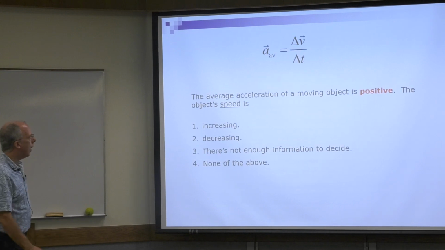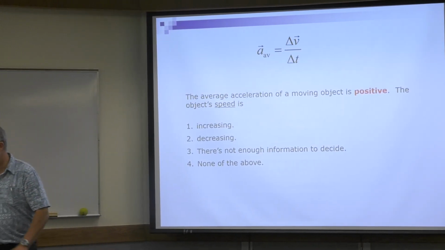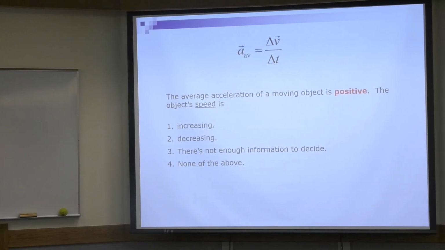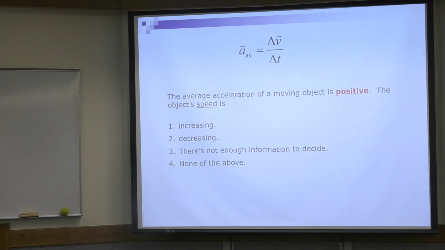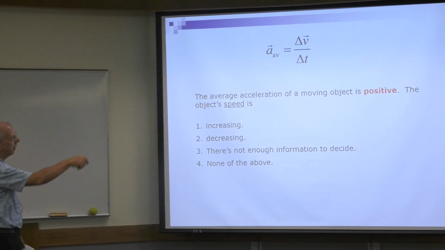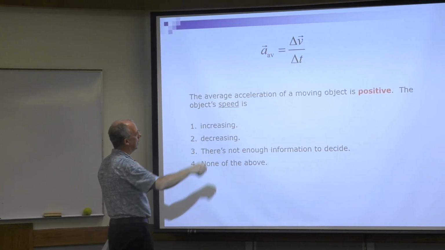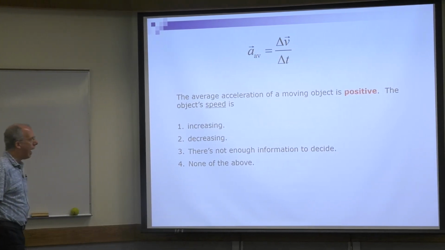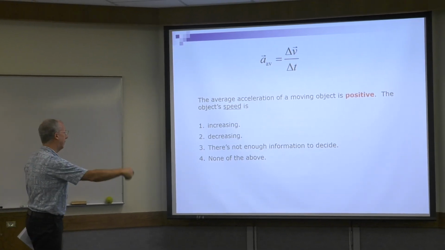All right, now everybody read that and answer it. So pause your video. All right, we're back. The average acceleration of a moving object, so here's the equation for acceleration: a equals delta v over delta t. So the average acceleration of a moving object is positive.